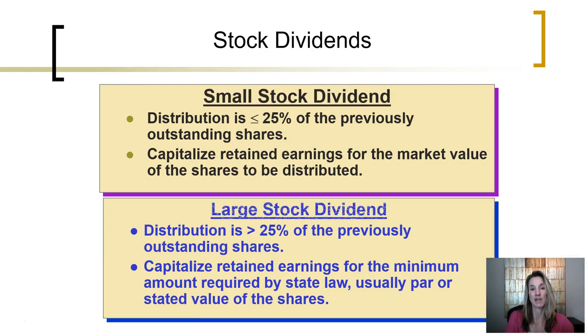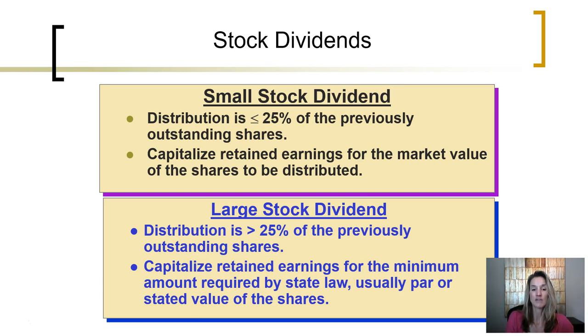There are two types of dividends. There's a small stock and a large stock dividend. In a small stock dividend, the distribution of stock is less than or equal to 25% of the previously outstanding shares. In a small stock dividend, we capitalize or set aside retained earnings for the market value of the shares to be distributed. In a large stock dividend, the distribution will be greater than 25% of the previously outstanding shares.